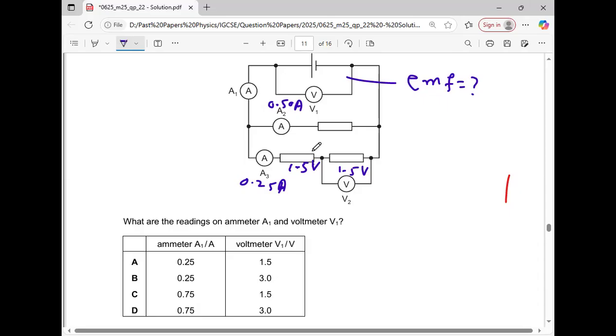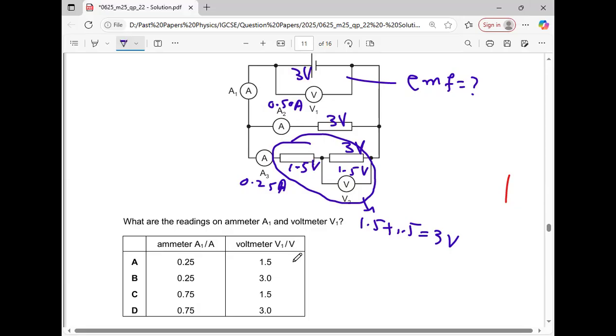Since these two resistors are connected in series, the total voltage over here is 1.5 plus 1.5, which is equal to 3 volts. Now this is the parallel combination, 3 volt over here, 3 volt over here, and definitely this will give the value of V1, that is 3 volts. So it means that this option is not possible and this option is not possible, because 3 volts are over here in options B and D.